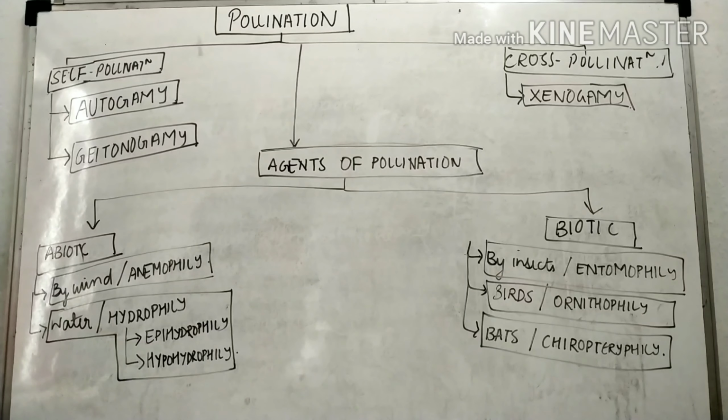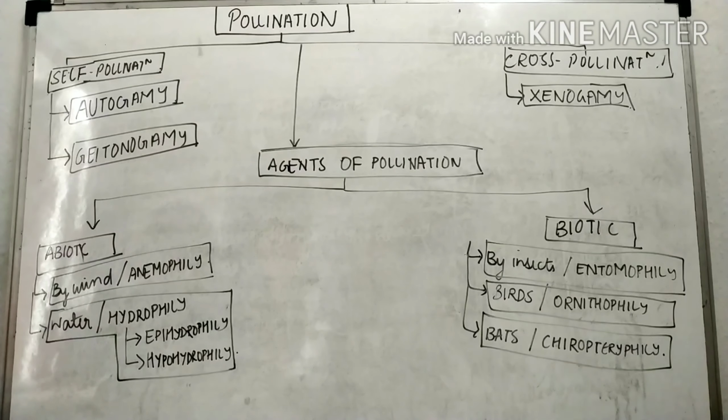When in an exam it is asked to give self-pollination or cross-pollination, you have to give the different details. If it asks for self-pollination, you have to describe autogamy, geitonogamy, and also the abiotic and biotic agents. In agents of pollination, you also have to give the adaptations of flowers and the examples of flowers.